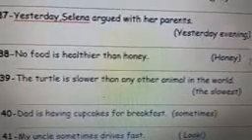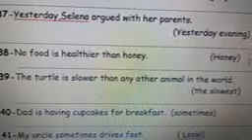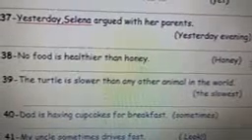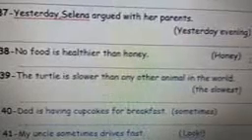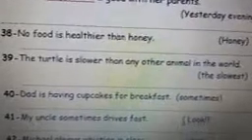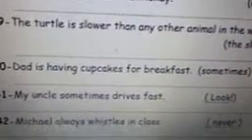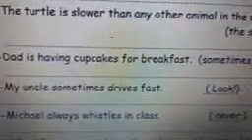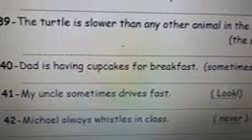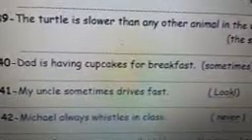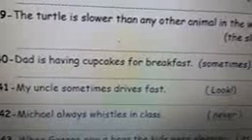Number 40. Dad is having cupcakes for breakfast. Use sometimes. Dad sometimes has cupcakes for breakfast. Number 41. My uncle sometimes drives fast. Use look. Look, my uncle is driving fast.